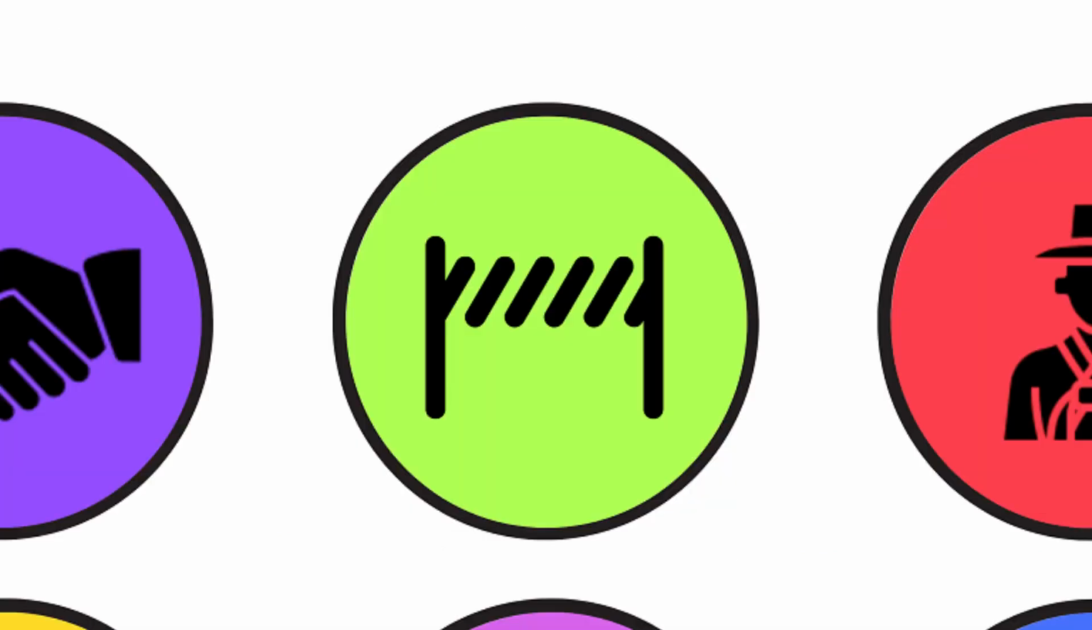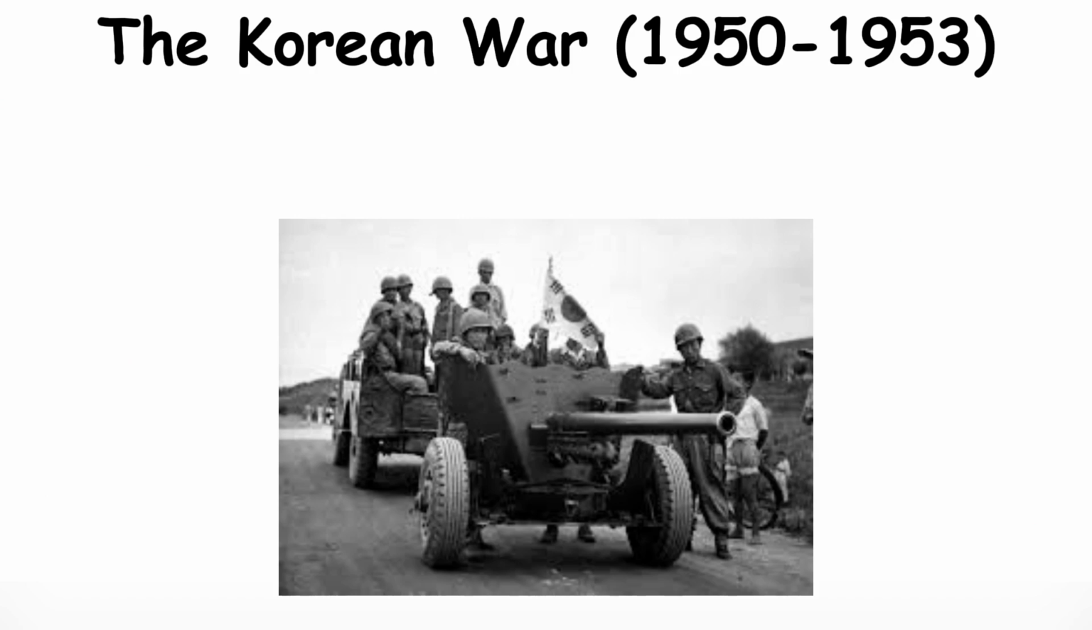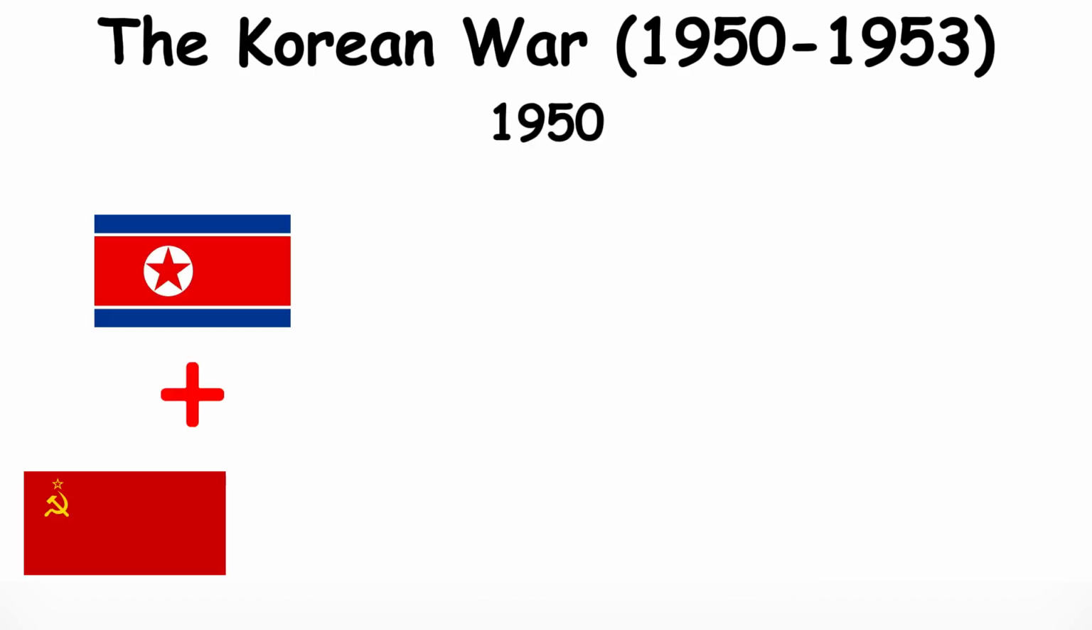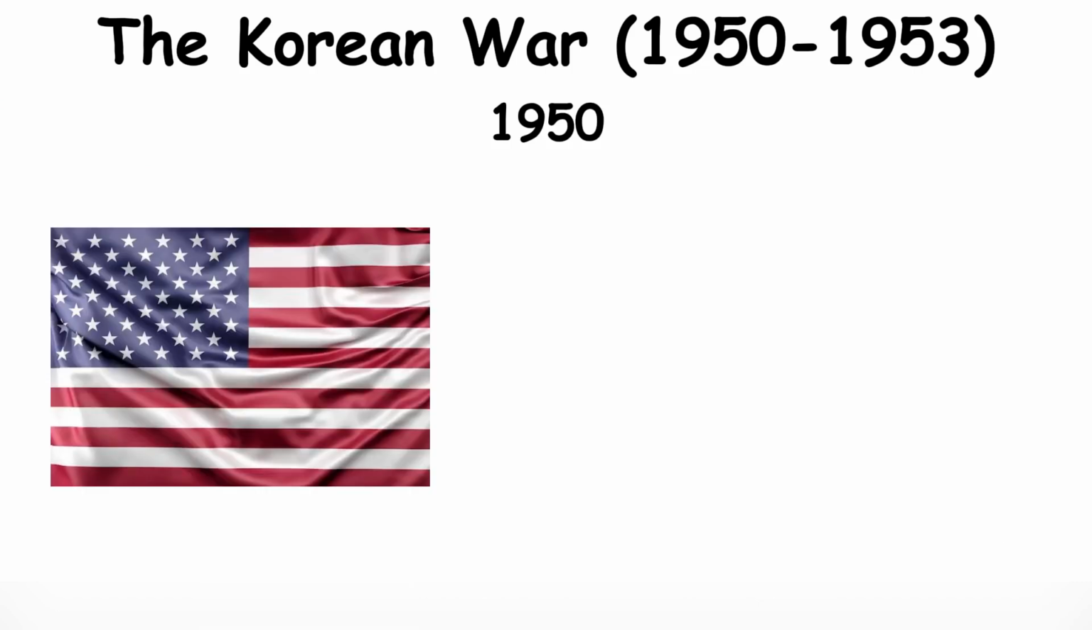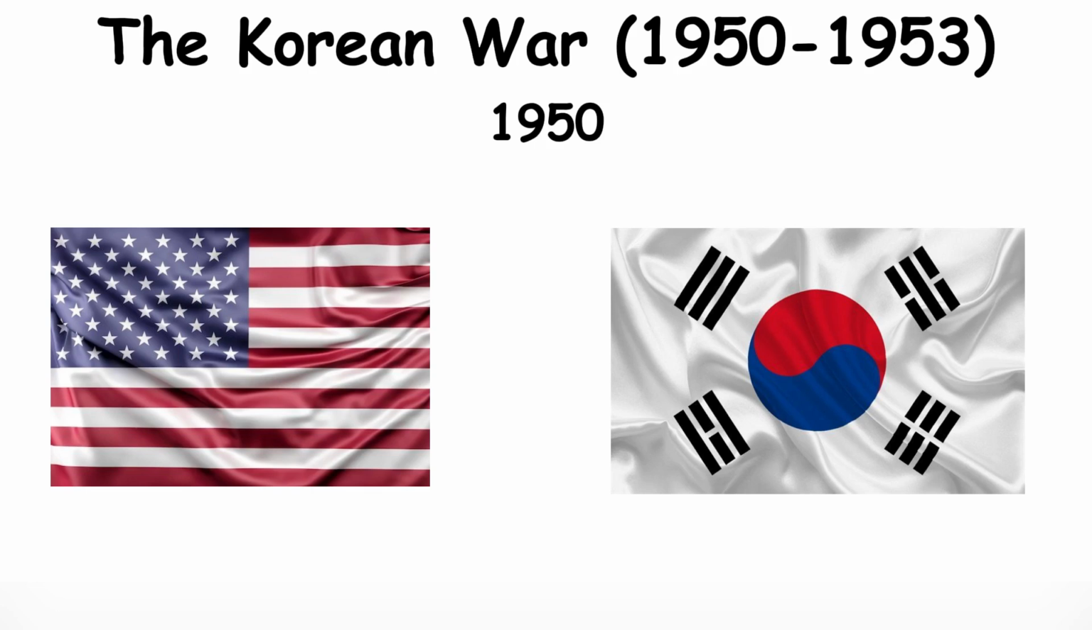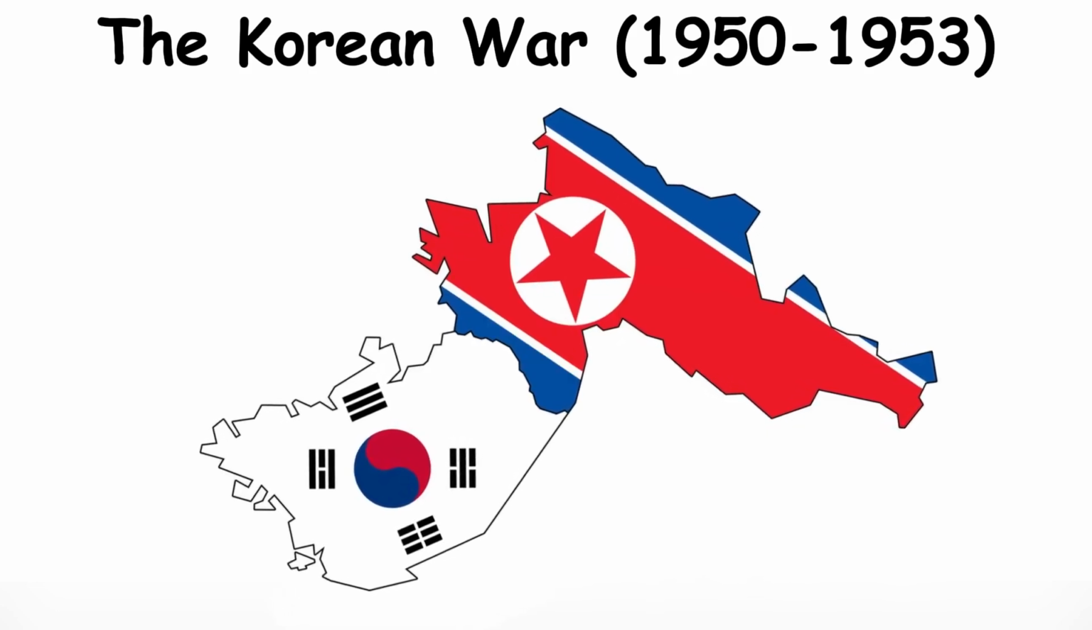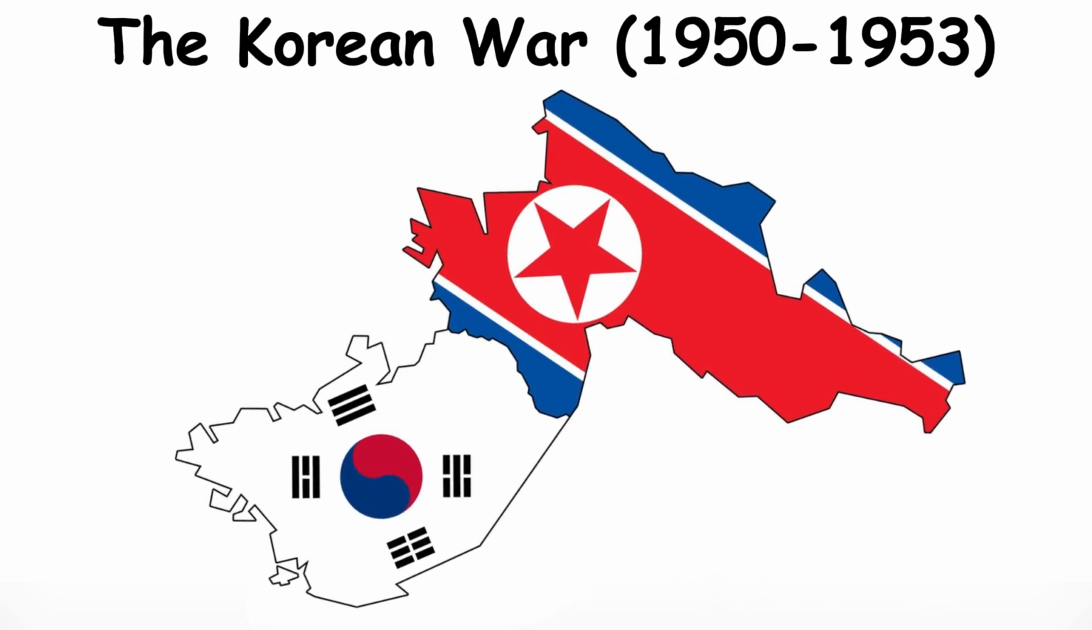The Korean War. The Korean War began in 1950 when North Korea, supported by the Soviet Union and China, invaded South Korea. The US and its allies defended South Korea, leading to a stalemate. The war left Korea divided and highlighted the global reach of Cold War tensions.